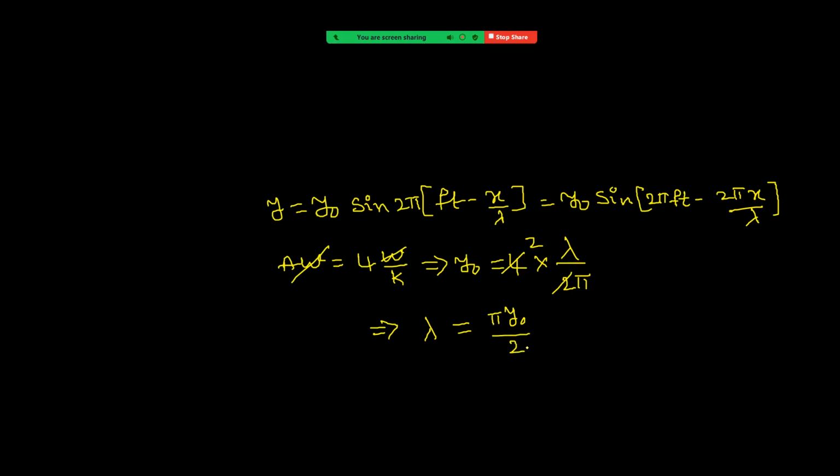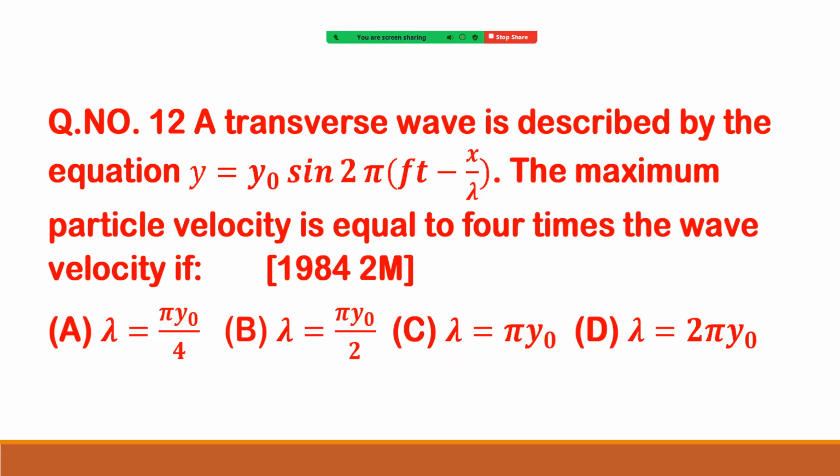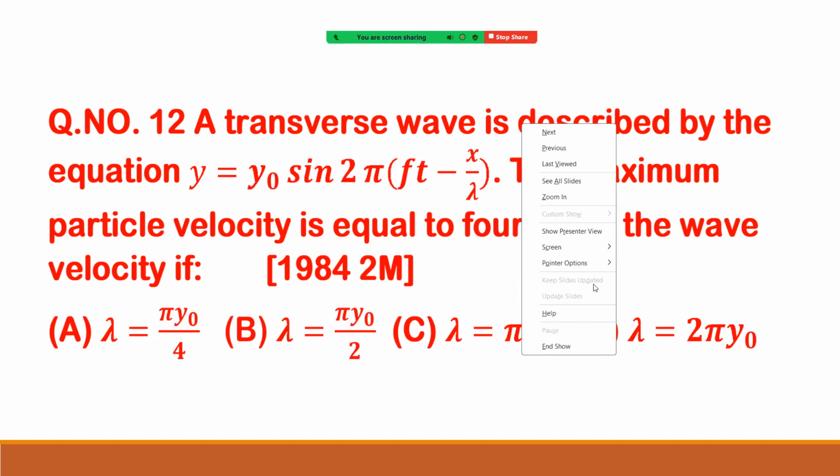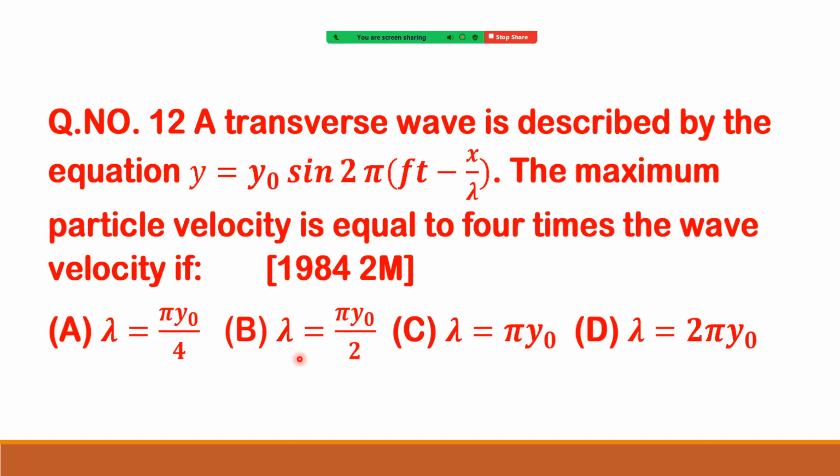Okay. Cross check once. Given maximum particle velocity, that is A omega, equal to 4 times of wave velocity, omega by k. Omega cancelled. A value y naught, that is equal to 4 into, in the place of k, 2 pi by lambda, right? Then directly lambda equal to pi y naught by 2, right? See what is the answer? Pi y naught by 2. So it is option B, right? Pi y naught by 2.